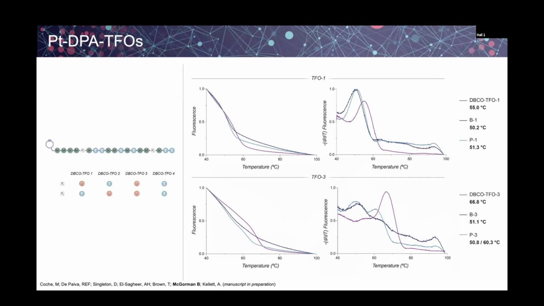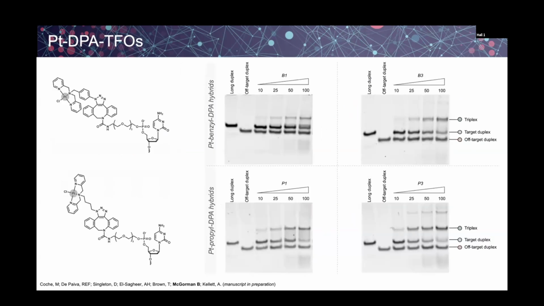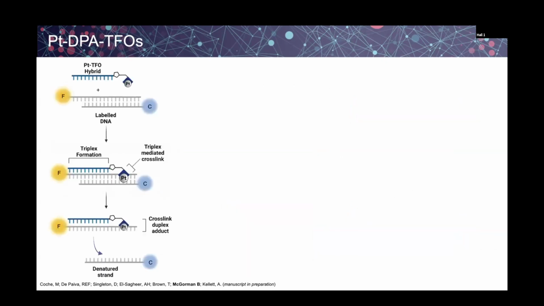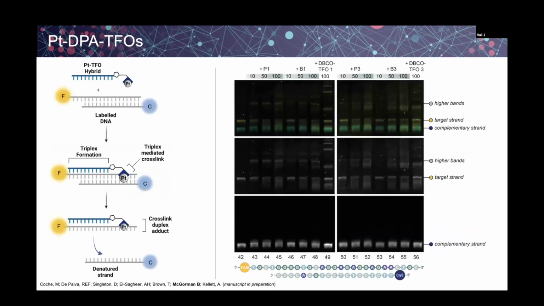We have TFO3, which has two thiazole orange modifications, but in this instance, it's TFO1 that formed a stable triplex. And this is where the thiazole orange was in close proximity to the platinum group. This is the opposite for proteosin, where the second thiazole orange was at the end, which was much more beneficial. We looked to make sure they did only form triplexes with their target duplex. And then we further investigated the cross-linking in a similar assay to what you've seen before. Again, this is the FAM labeled strand that has had the DNA cross-links with it.